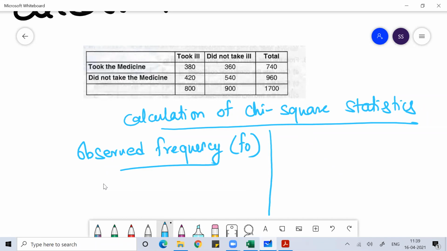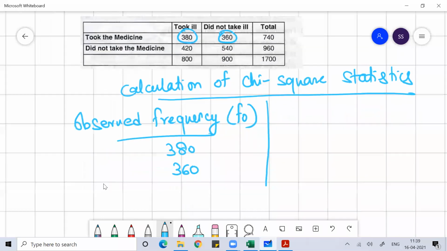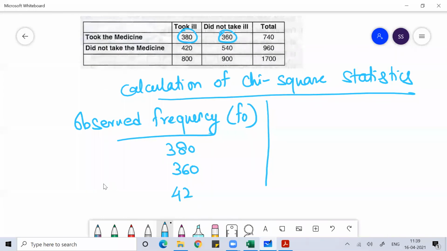What is observed frequency? Observed frequency is the data what is given: 380, then 360, the data given in the table, then 420, then 540. So four data are given. This you call as observed frequency.